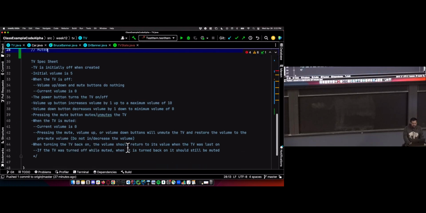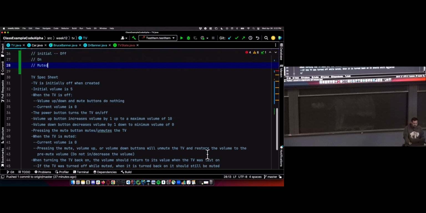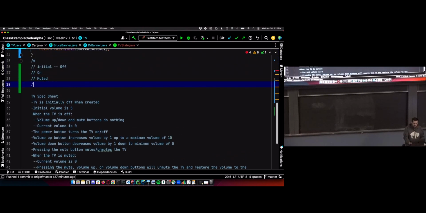When turning the TV back on, the volume should return to where it was. And if it was turned off when it was muted, when it turns on, it should still be muted. So it looks like these 3 states. Maybe we'll have another one. When we get through the code, we'll have to find out. The rule of thumb is whenever you have a different set of behavior from the 5 API methods, if even one of those methods changes what it's supposed to do, you got yourself a new state. So we'll use these 3 and see if these are the only 3 we need.